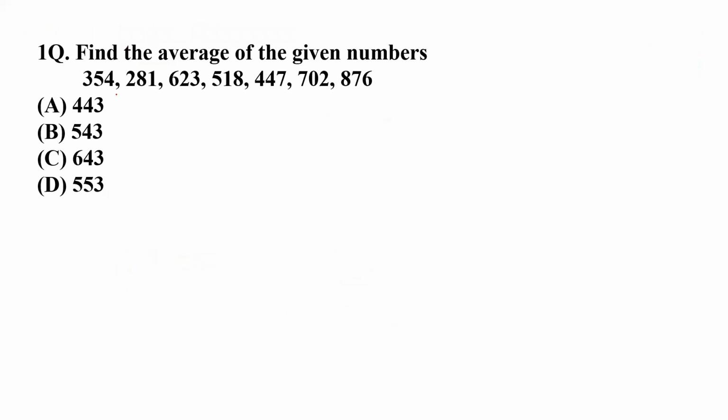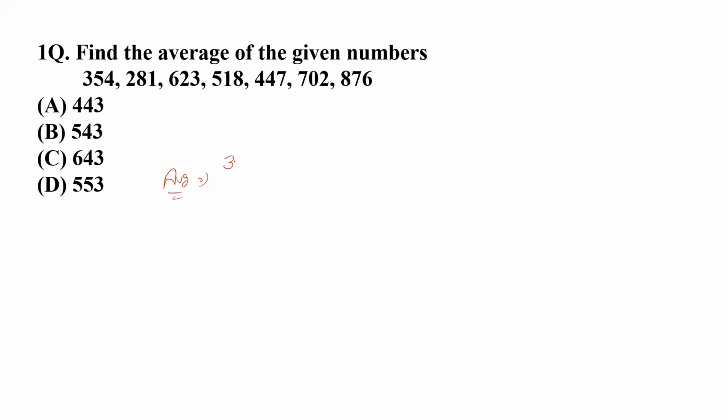So this is question number one, and this is a very easy question. Okay, so it has been given: find the average of the given numbers. Find the average of the given numbers. So there have been given 1, 2, 3, 4, 5, 6, 7. 7 numbers have been given. What you have to do is find the average by applying the formula for finding average. This is very simple.